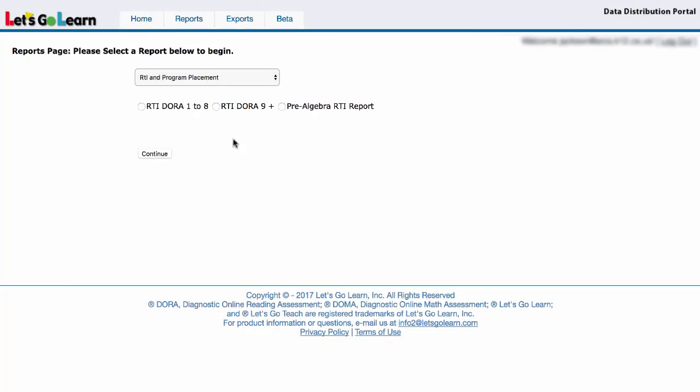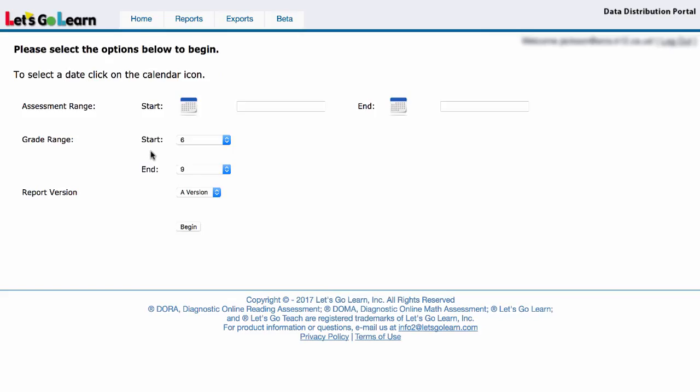We use a Pre Algebra report because it's a very fast and efficient assessment, but it's also highly diagnostic. Students who are algebra ready or 9th grade math ready would take merely 15 minutes to take the assessment. If they are not, more questions are turned on and it may take up to 45 minutes. So again, let's put in the spring date. And I'm going to put in 8th graders. We have multiple versions. In this particular report, we have an A, B, and C version. We also have a district version that can be customized for you.